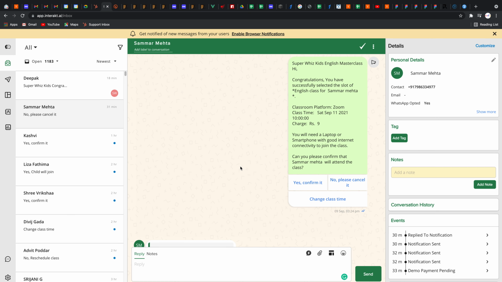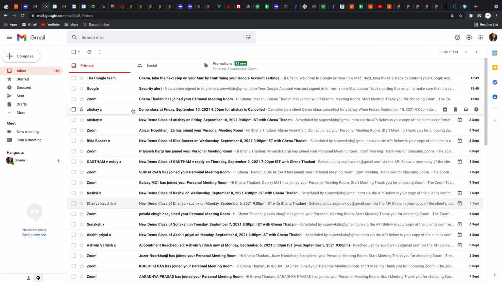So let's say if any user is not able to complete the payment for their first class, we send them this reminder WhatsApp message so that they can complete the payment. We are using Interact.ai APIs to send WhatsApp messages to our users. So let me show you things from the teacher's side.